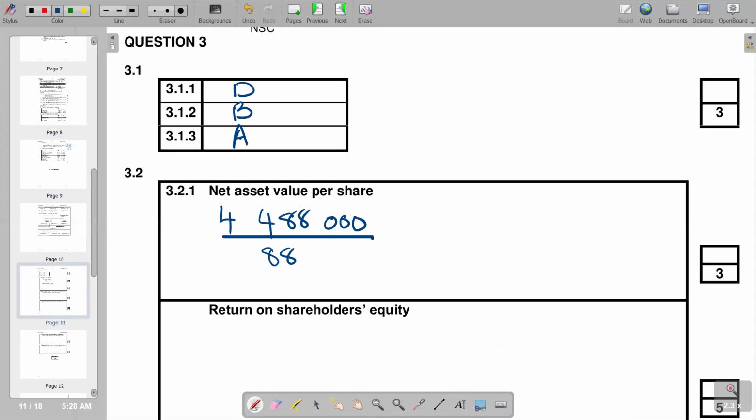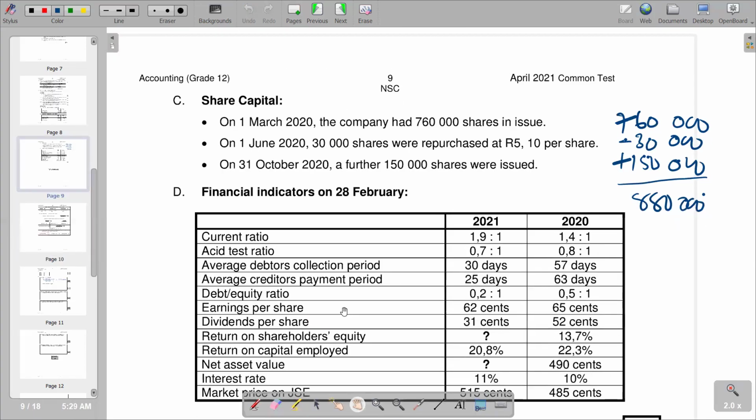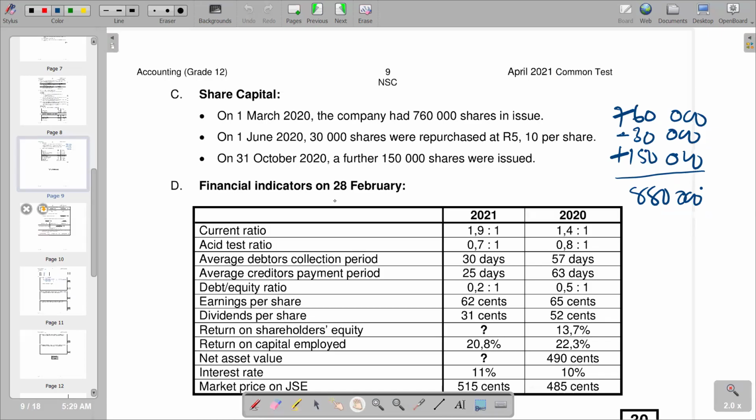Then we go over to our formula sheet, where we are supposed to look at return on shareholders' equity. And remember, for return on shareholders' equity, we also try to find out about the formula for the average shareholders' equity: shareholders' equity for the current period plus shareholders' equity for the previous period, the total, we divide by 2, and we get the average. So net income after tax. So we can go into the information given.